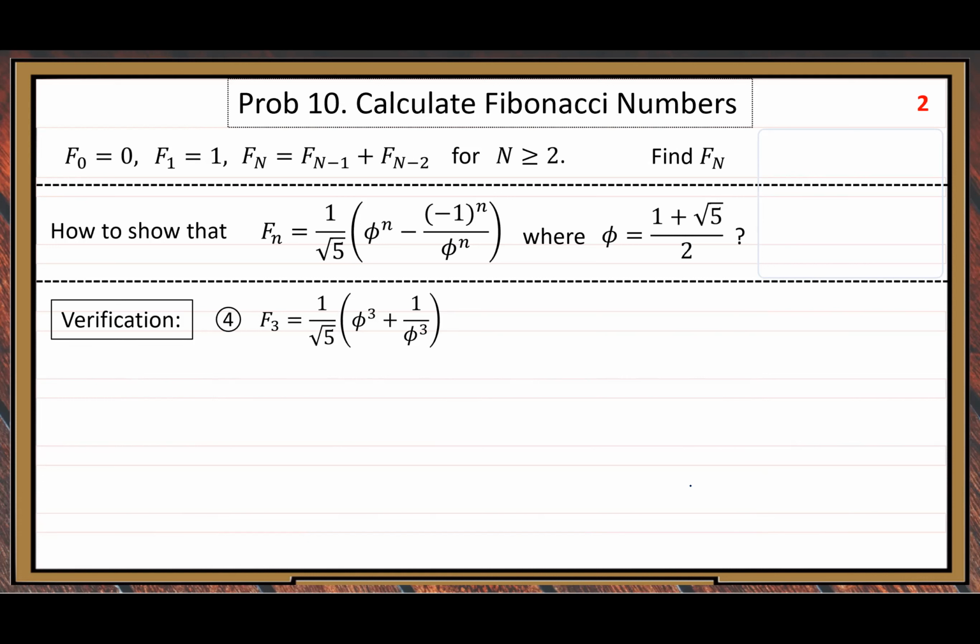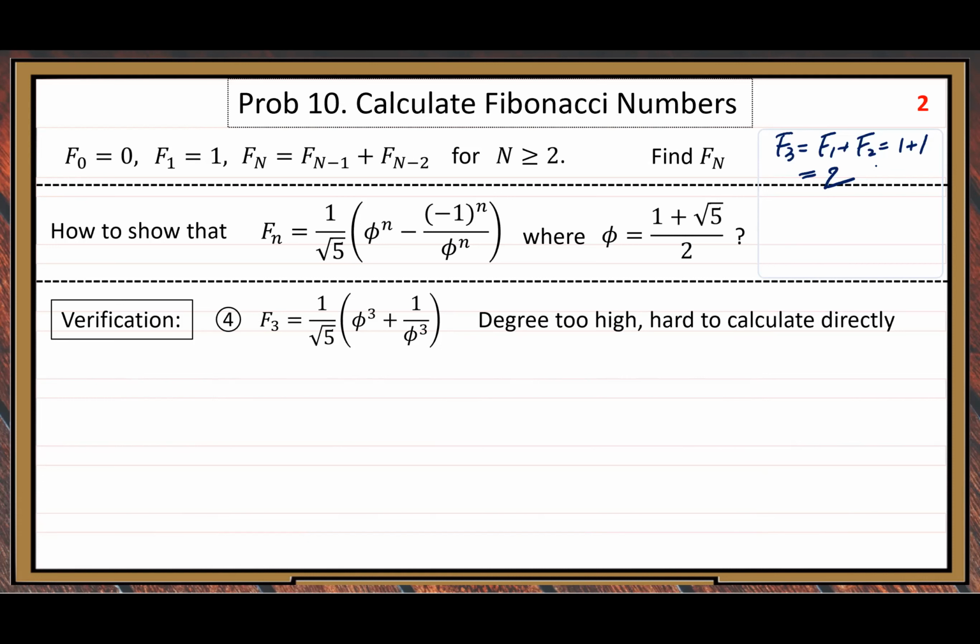Because F3 equals F1 plus F2, and F1 equals 1, F2 equals 1, F3 should be 2. Let's take a look if the right-hand side expression gives us value 2. All right, so let's do it.